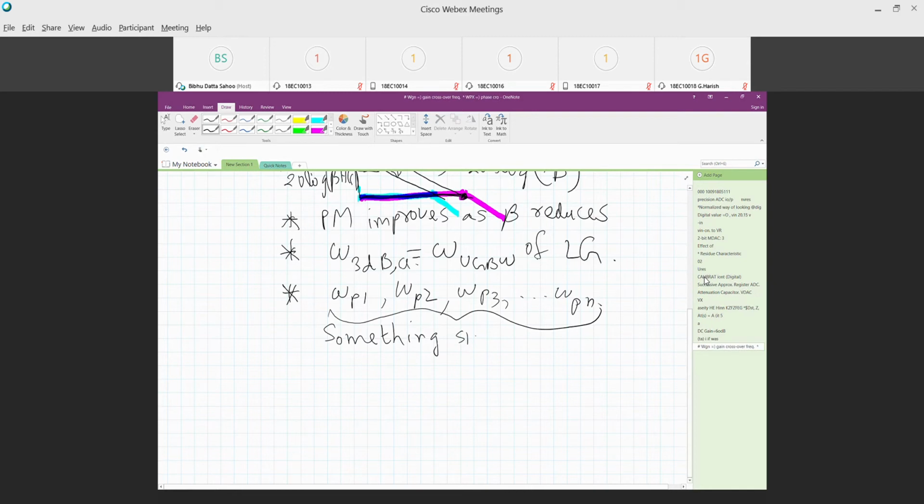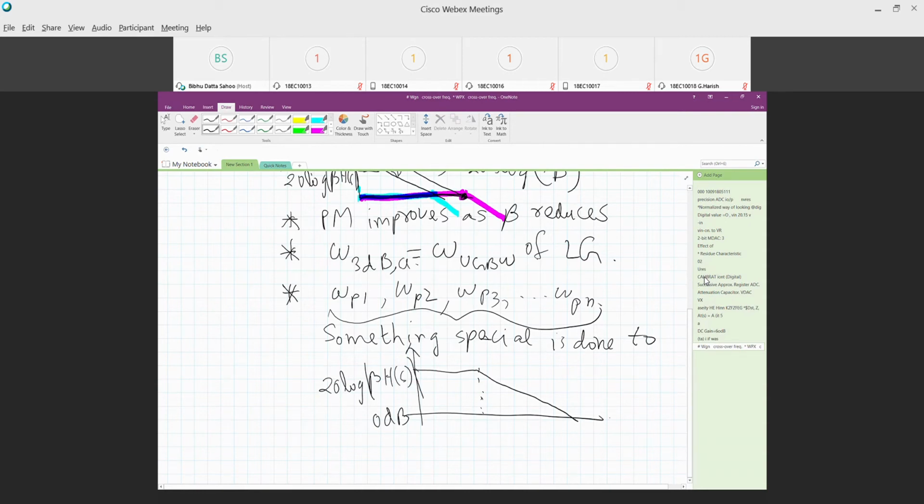Here the y-axis is 20 log of beta times h of s, and here it is frequency, omega.